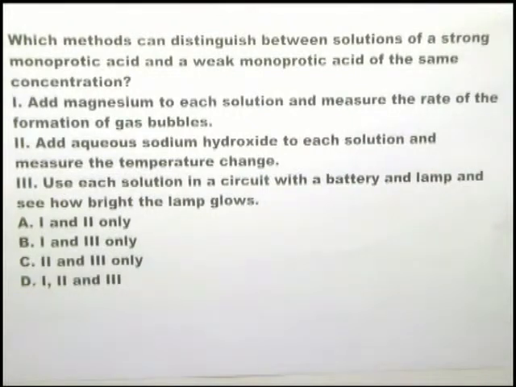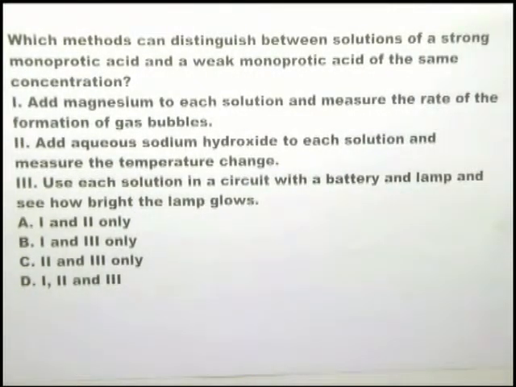It says, add magnesium to each solution and measure the rate of the formation of gas bubbles. Clearly, a high concentration of hydrogen ions will have a higher rate of formation than an acid with a low concentration. So yes, one can distinguish between a strong and a weak acid.